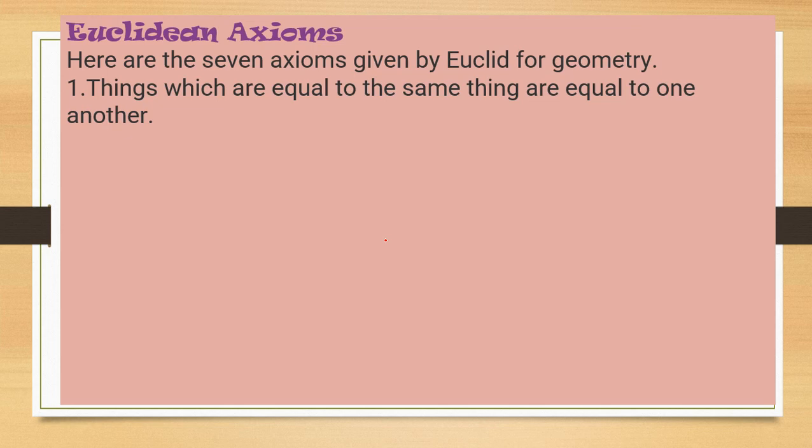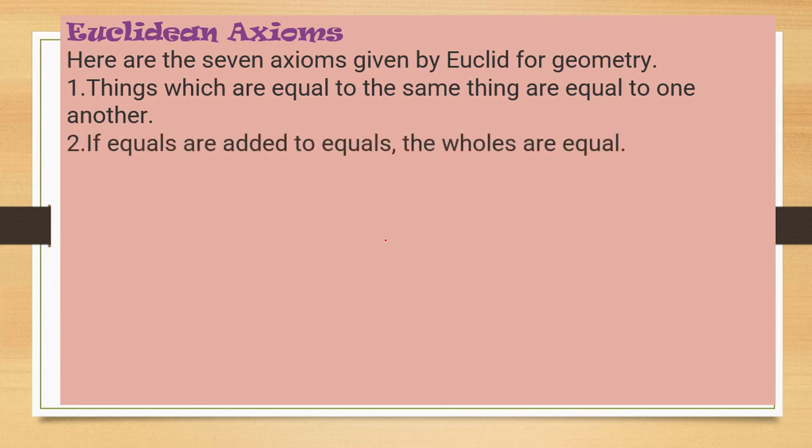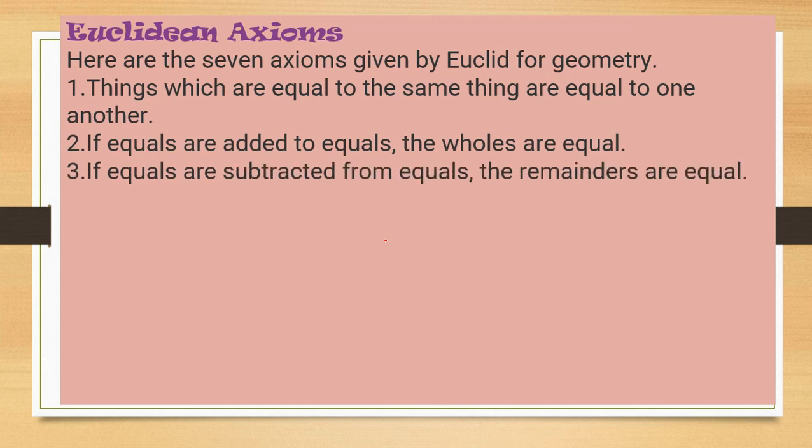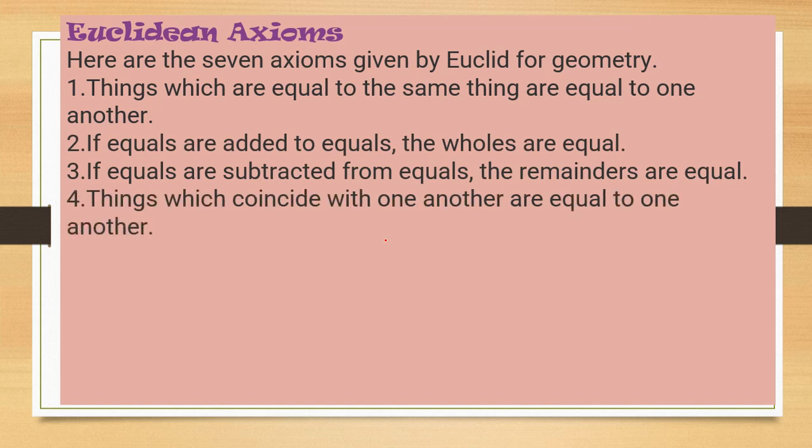Things which are equal to the same thing are equal to one another. There is no need to prove this statement. So this is known as an axiom, a statement which need not be proved. If equals are added to equals, the wholes are equal. This is also true. If equals are subtracted from equals, the remainders are equal. These are not strictly based on geometry and need not be proved also.